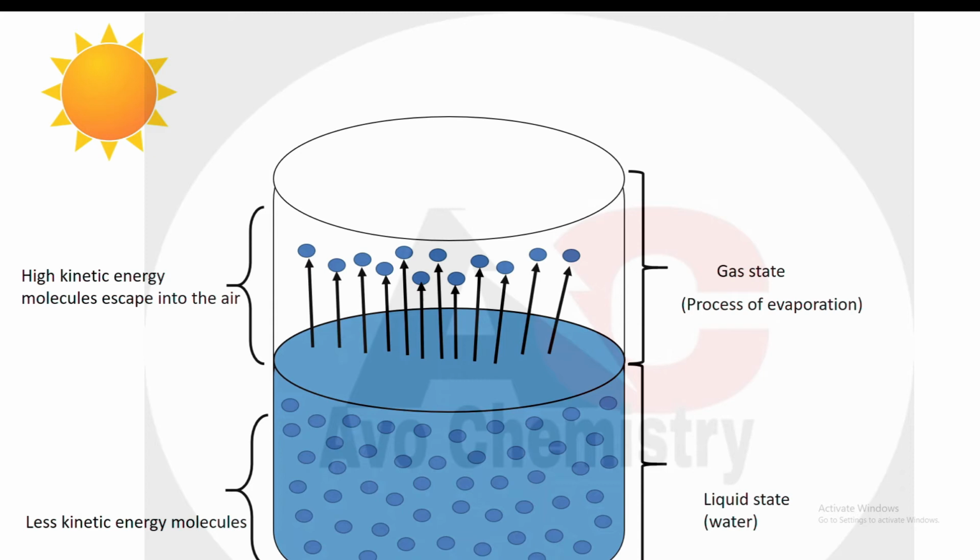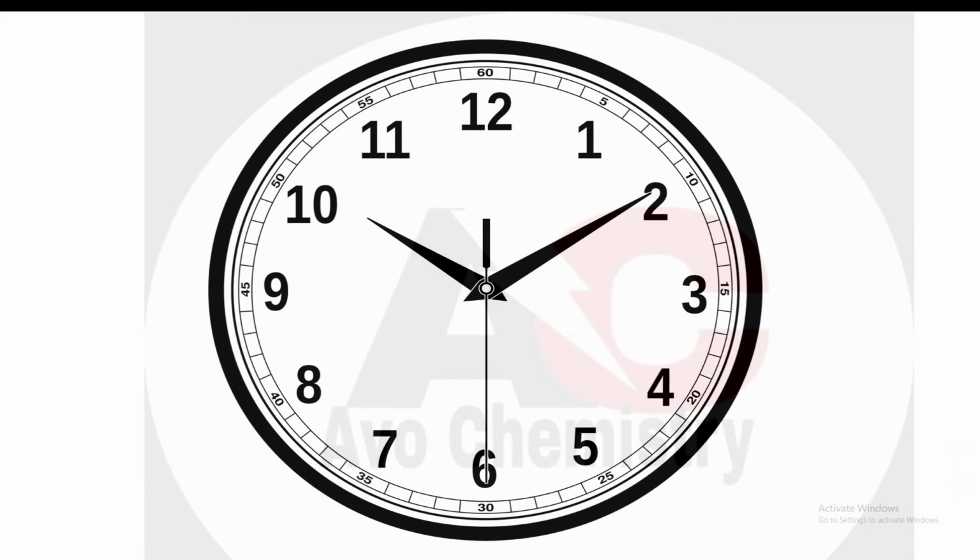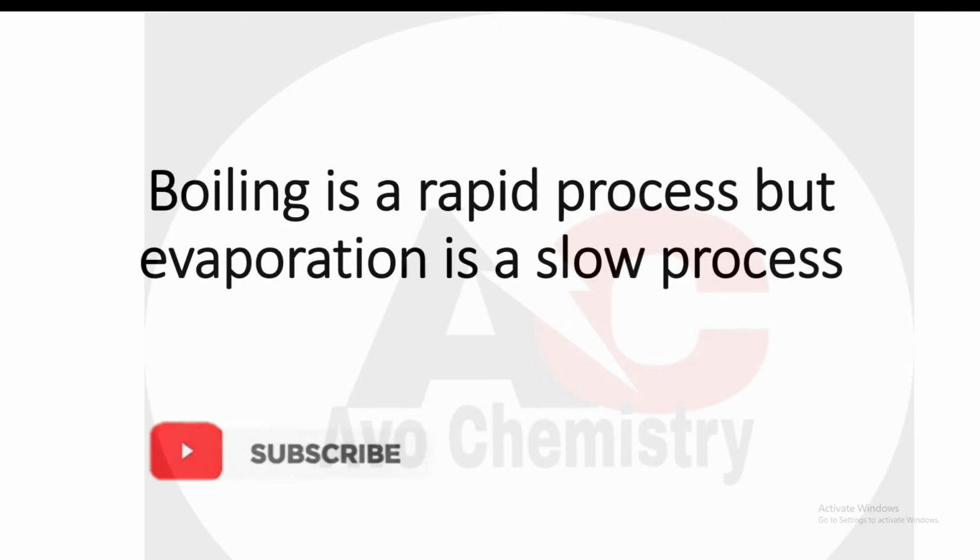As a result, they escape into the air. This is the process of evaporation, and here you have seen that only the water molecules present on the surface of a liquid evaporate, not the entire liquid at the same time. And another very important thing about evaporation is time. Boiling is a rapid process, but evaporation is a very slow process.